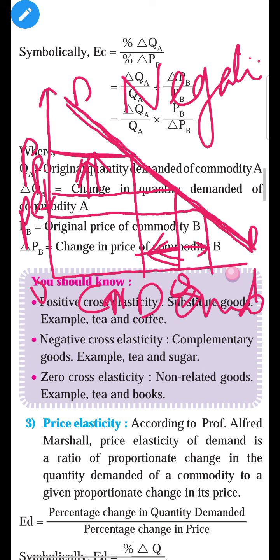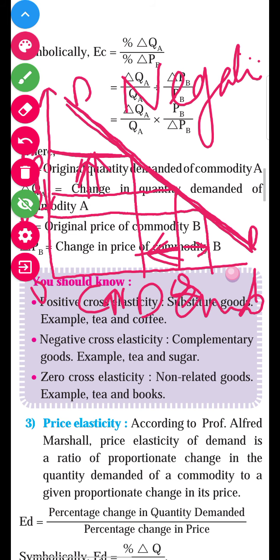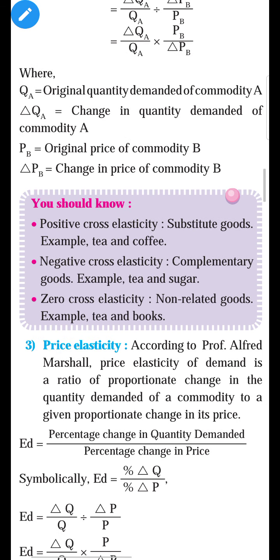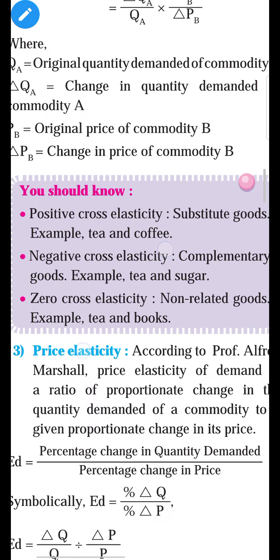So demand for cars increases as the price of petrol decreases, and vice versa. Okay, so this happens in the case of negative cross elasticity of demand. Students, you can also take down this diagram for the negative cross elasticity of demand.